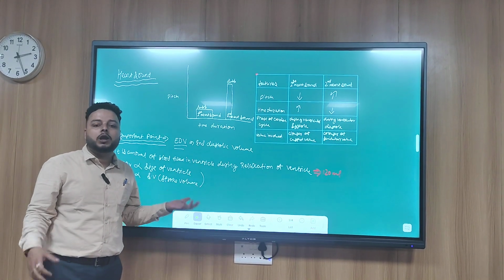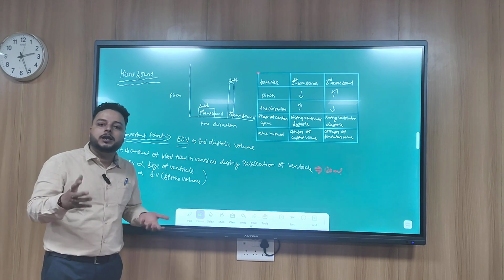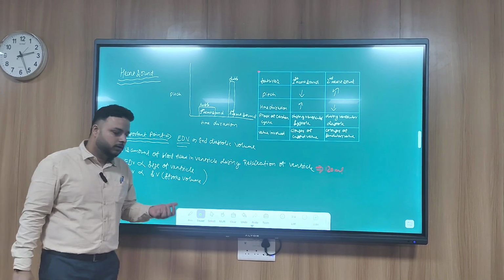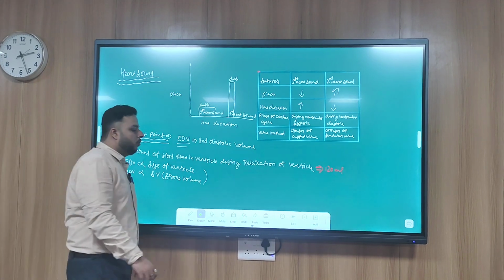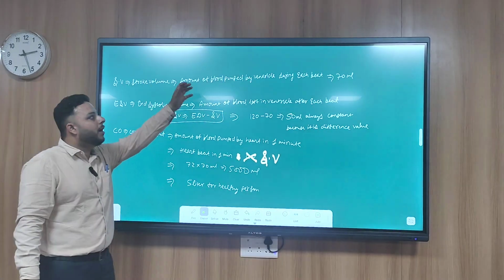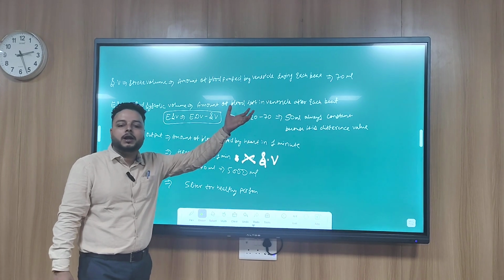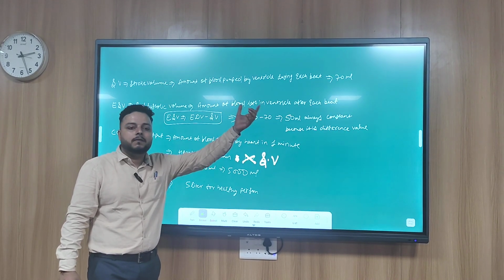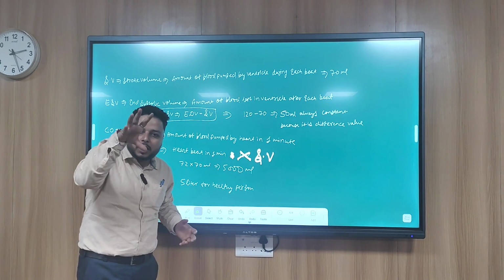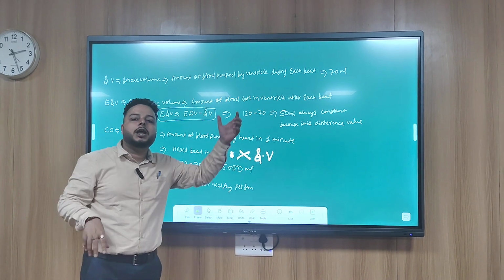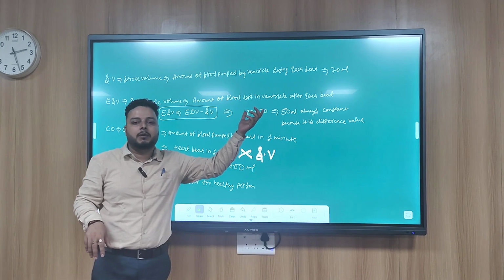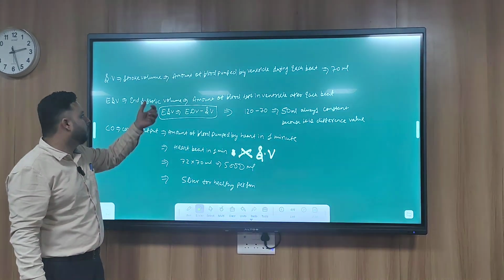What is stroke volume? Blood pumped by the heart in each beat. When more blood is pumped, more blood gets filled. Clear to you? Now, the next important point is stroke volume. It is the amount of blood pumped by the ventricle during each beat. It is 70 ml. It is the amount of blood when your ventricle contracts. The 70 ml blood gets into your systemic circulation. That is your stroke volume.